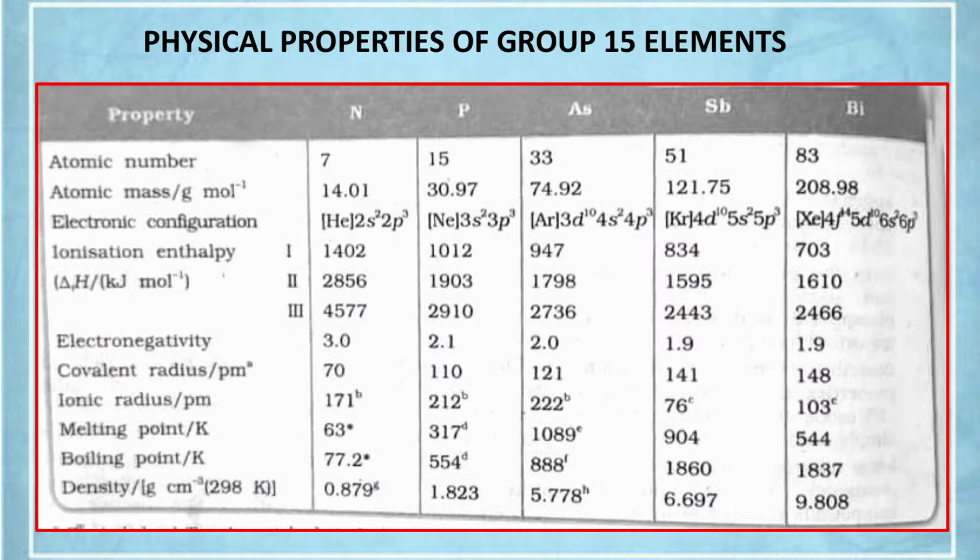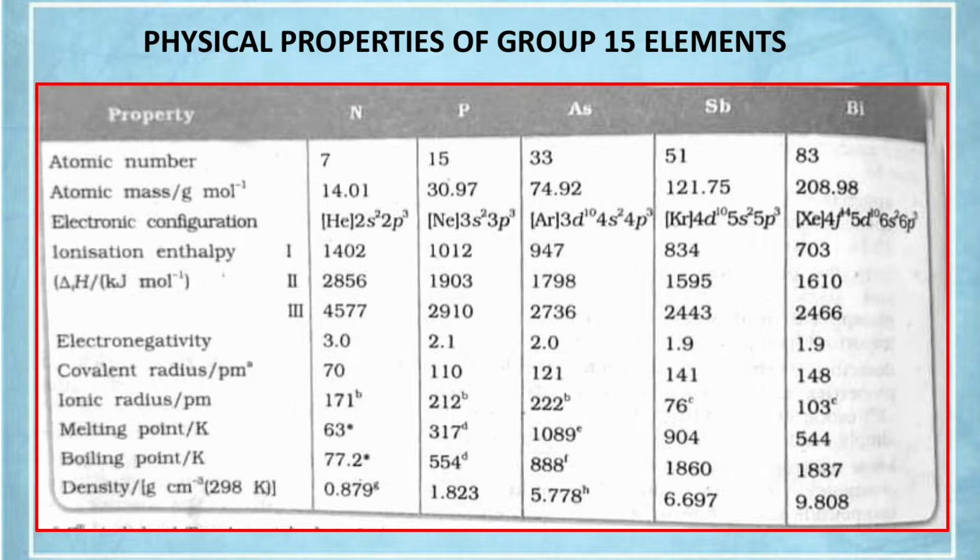First, the physical properties of the nitrogen family, or 15th group elements. Just have a look. First, the atomic number: just use the magic numbers 2, 8, 8, 18, 18, 32 to get the atomic numbers of these elements. Nitrogen belongs to the second period, so add 8 to get the next member, phosphorus, whose atomic number is 15.